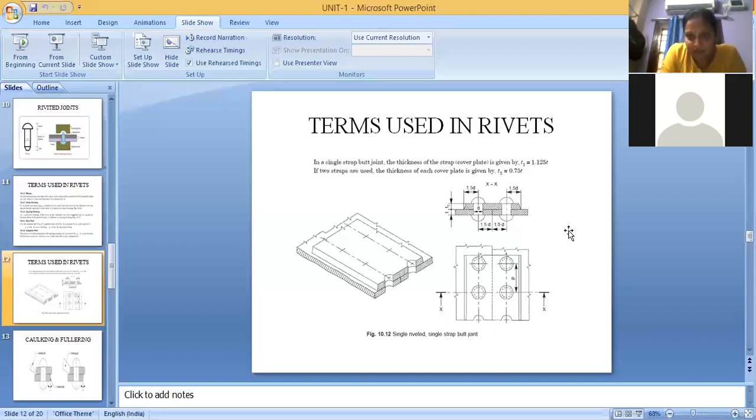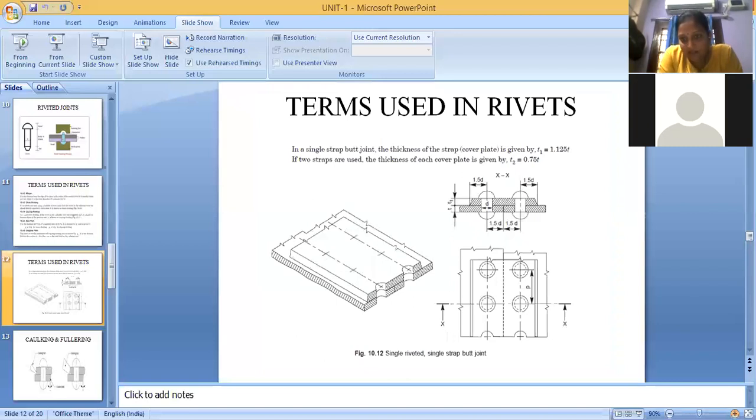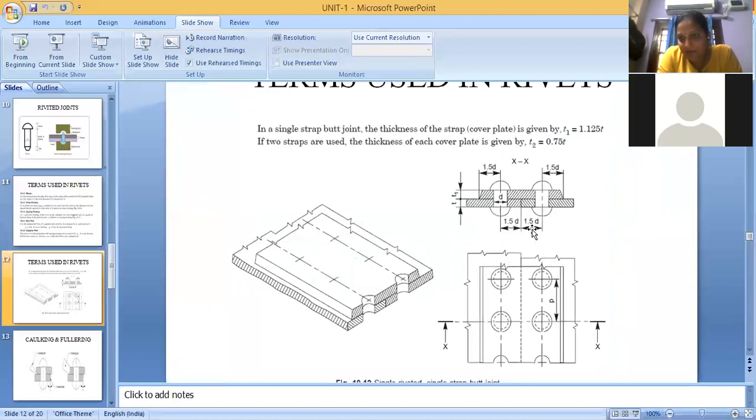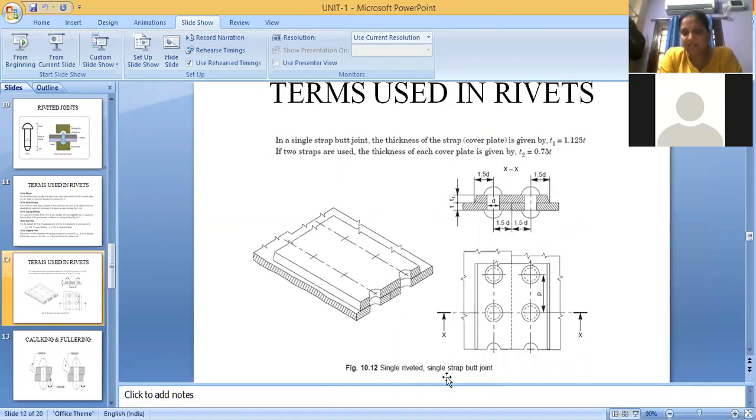If you look at this figure, you have 1.5d, 1.5d. This plate is different and this plate is different. Over this we have kept another cover plate and we are riveting this. This is called a single riveted, single strap butt joint.